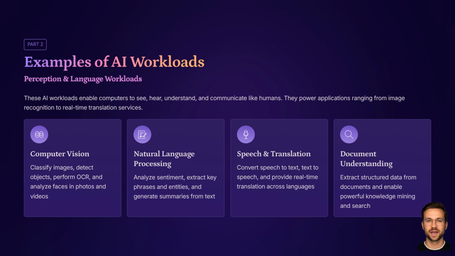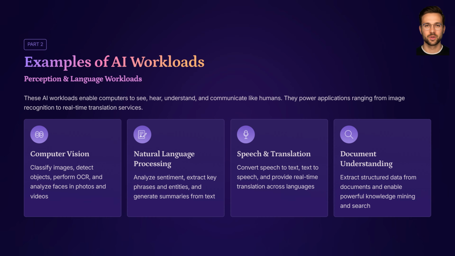Third, computer vision workloads. Computer vision uses AI to analyze images and videos. Common tasks include image classification, what is in this image? Object detection, where are specific objects in an image? Optical character recognition, or OCR, reading text from images or scanned documents. Face detection and analysis. In Azure, these capabilities are provided by Azure AI Vision and related services.